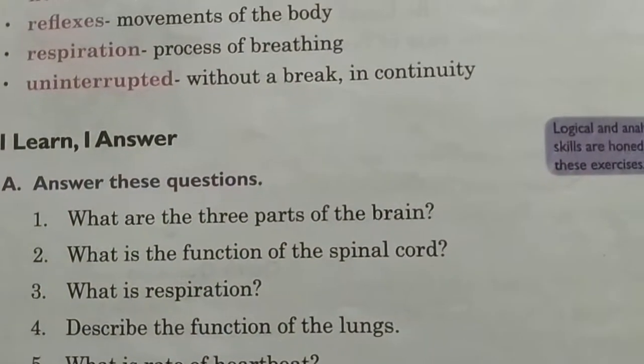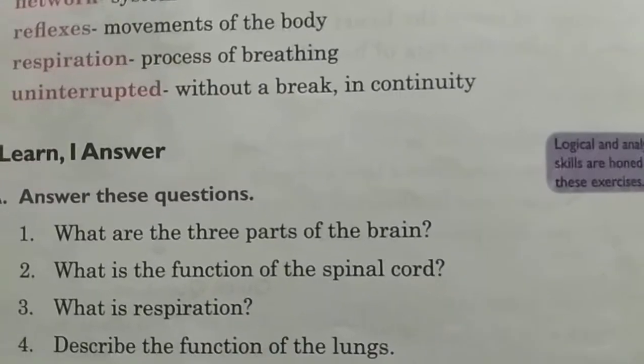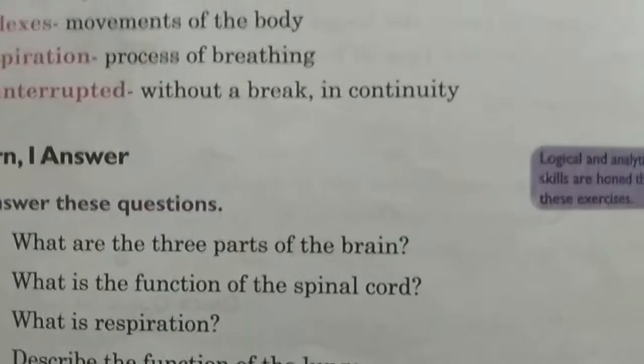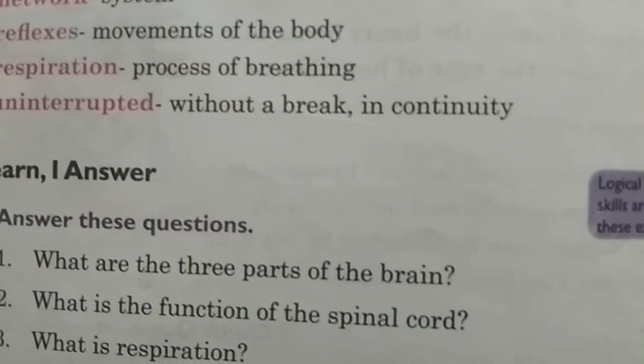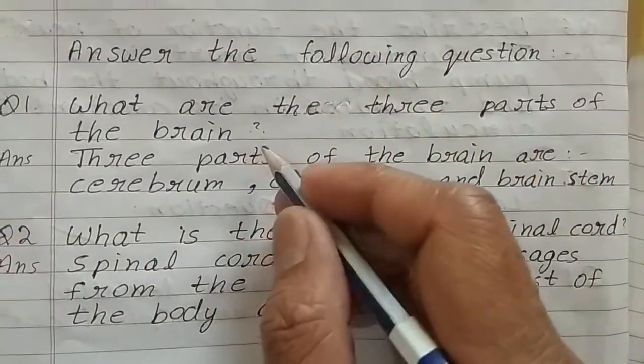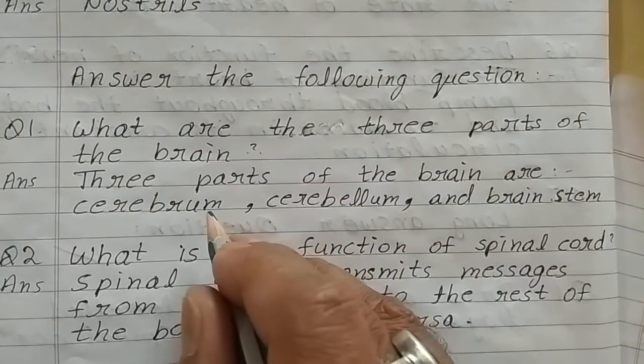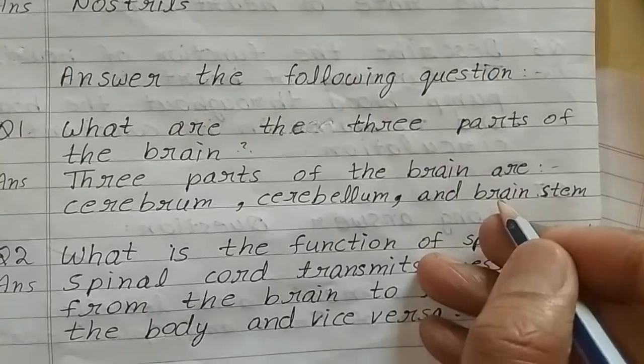Now question. What are the three parts of the brain? Now see the answer. What are the three parts of the brain? Three parts of the brain are cerebrum, cerebellum and brain stem.